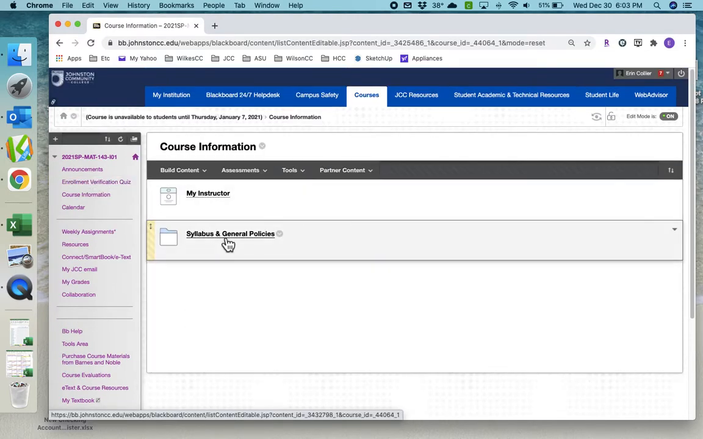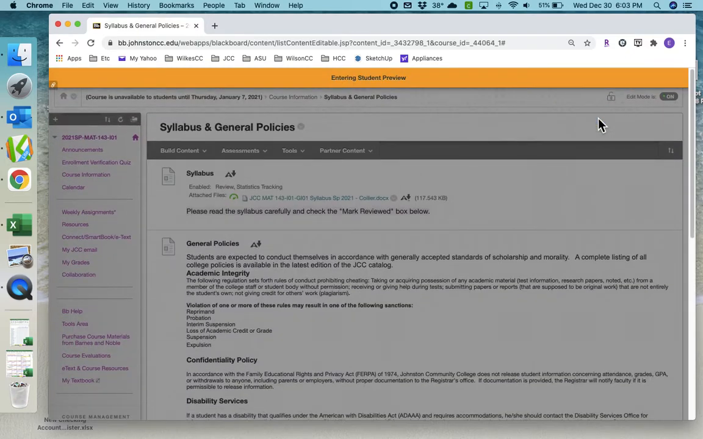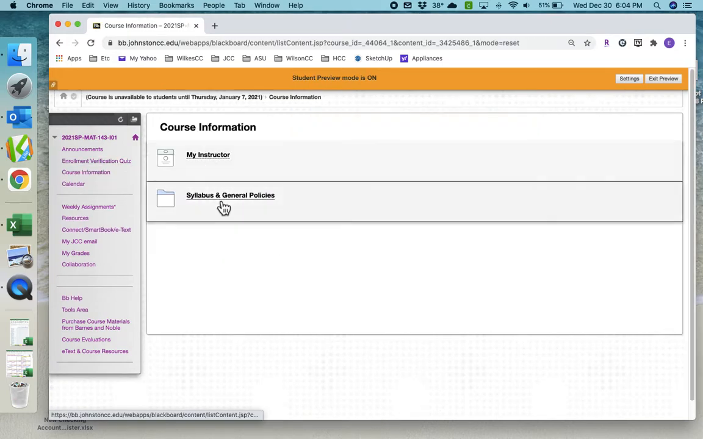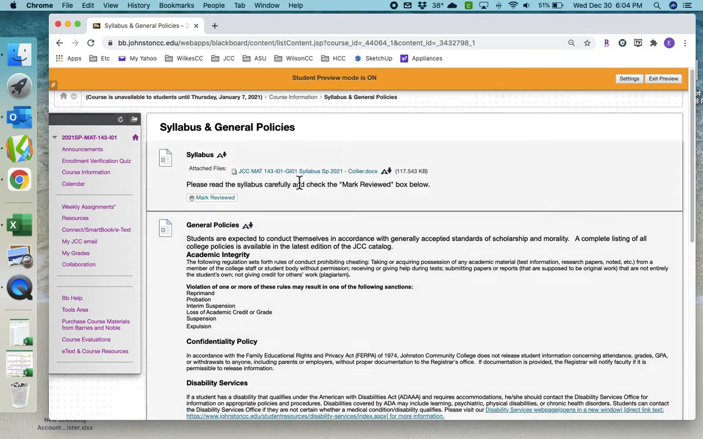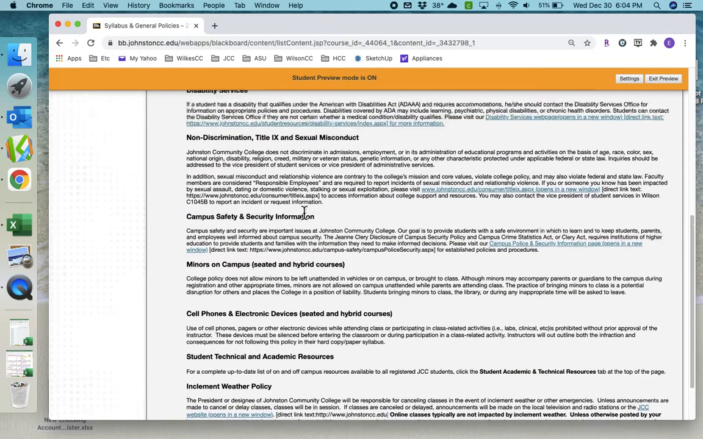Back under the course information tab, here is our syllabus. And I'm going to change this to student view so that I can see what you're going to see. So after you read the syllabus, you're going to click this little box that says Marked Reviewed, and that will tell me that you've read it, okay? And that tells me that you understand it too and are okay with it. If you have any questions, be sure and email me. And then there's the other policies and information that you may need to know from the college.